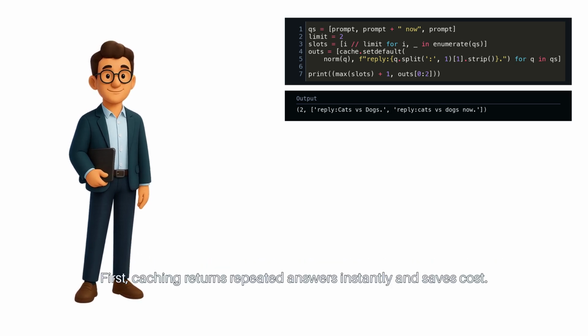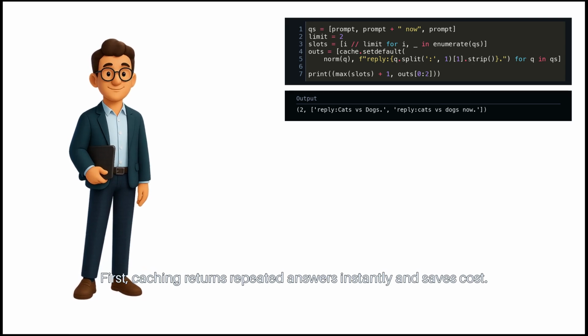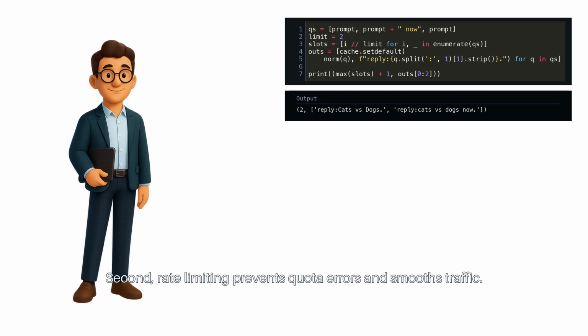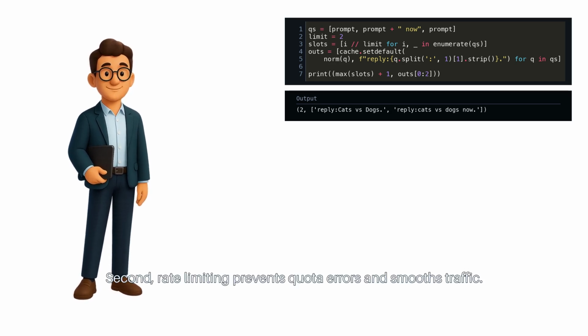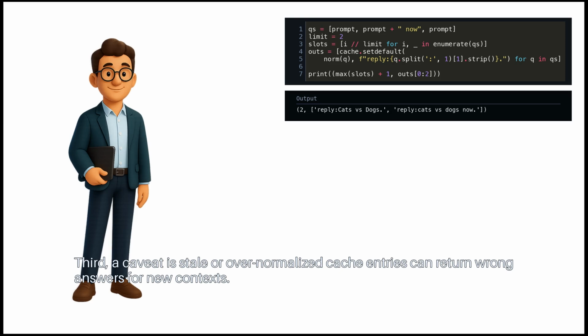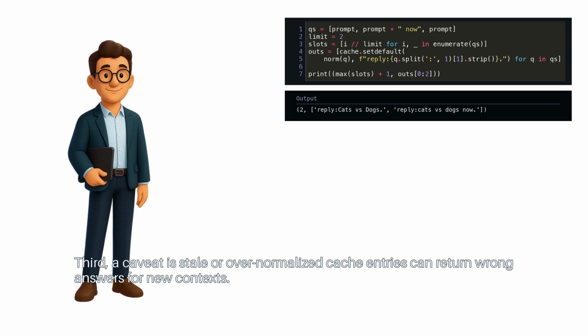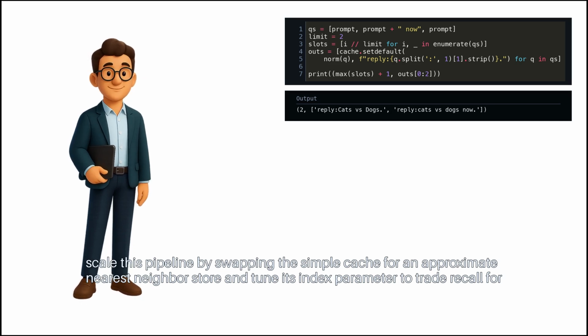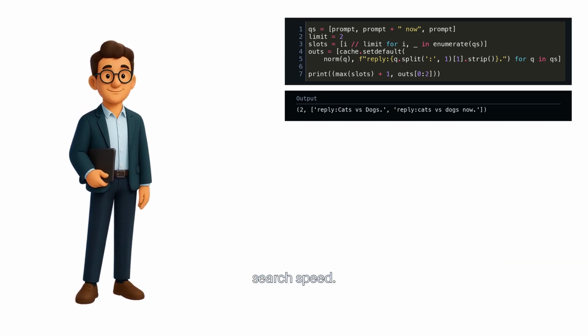Recap. First, caching returns repeated answers instantly and saves cost. Second, rate limiting prevents quota errors and smooths traffic. Third, a caveat is stale or over-normalized cache entries can return wrong answers for new contexts. Next step, extend this pipeline by swapping the simple cache for an approximate nearest neighbor store, and tune its index parameter to trade recall for search speed.